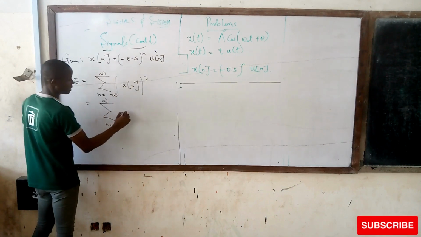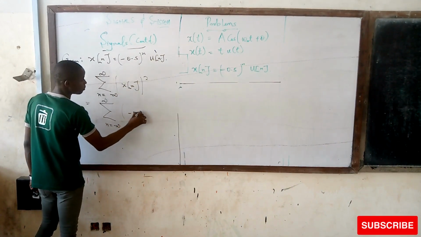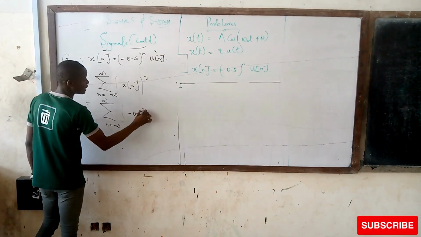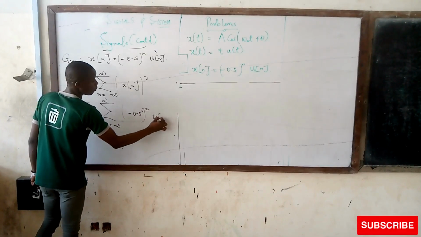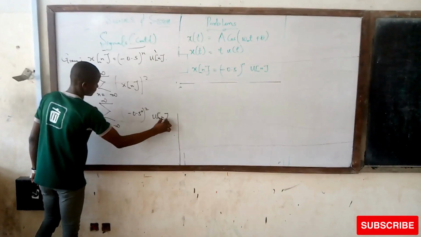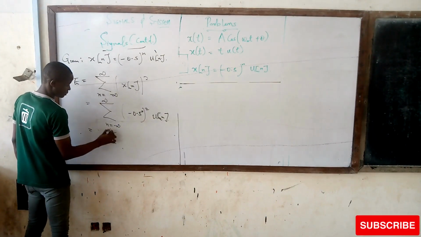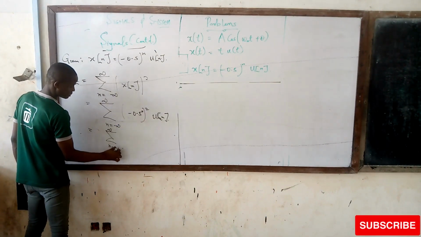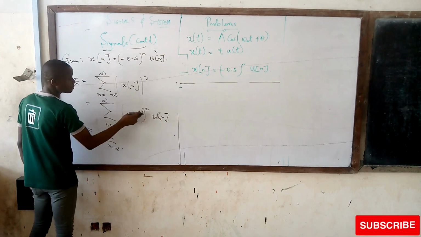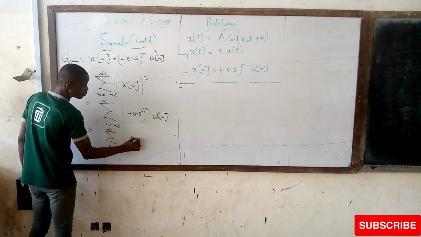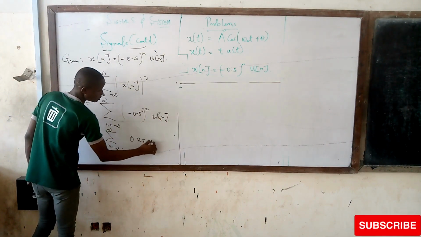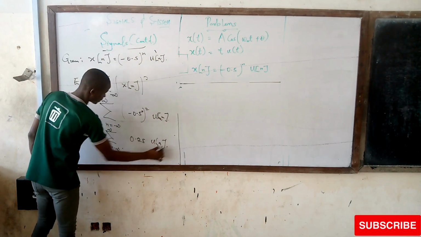Let's put our function, minus 0.5 raised to the n, squared, times u of n. This is the sum from n equals minus infinity to infinity of 0.25 to the n times u of n.